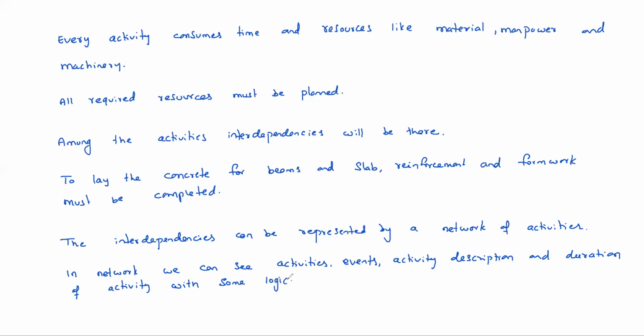What is that logic? See, after completion of one activity, then only other activity can be started. These kind of interdependency, that logic also, we need to put in this network actually.